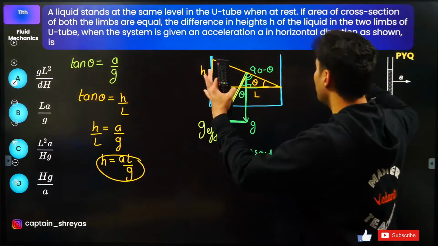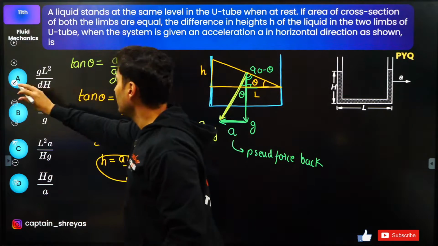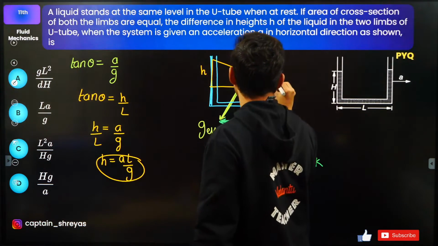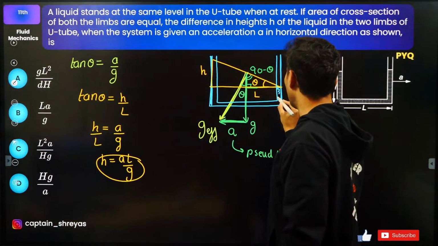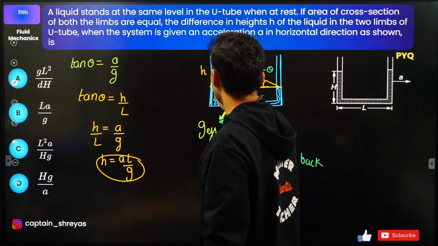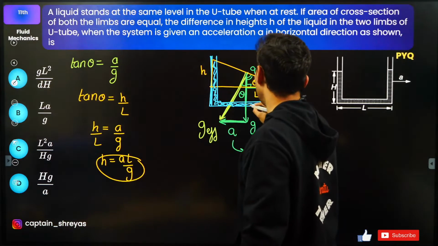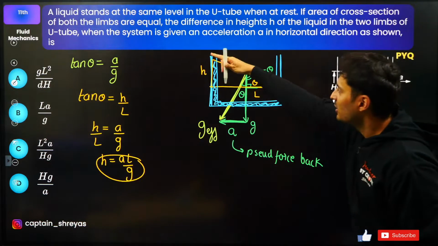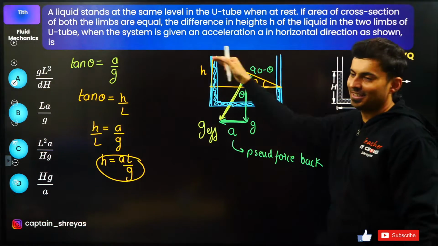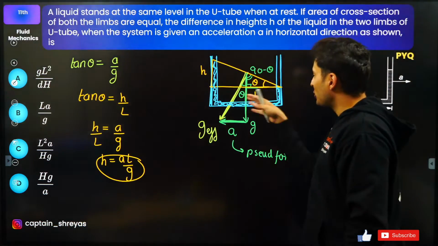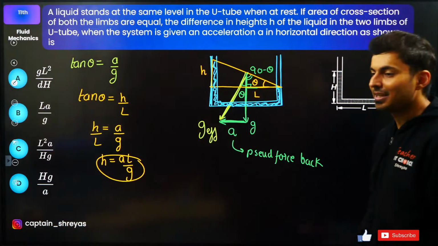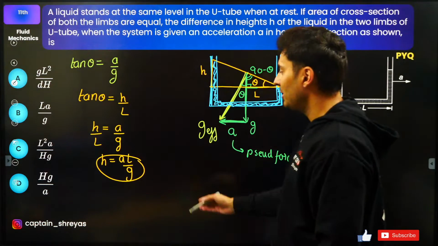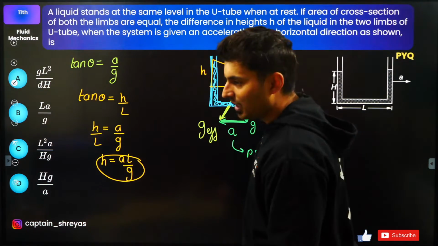Now why did I take a big container and forget the limbs? Think, even if the limbs were there, the liquid will be there only in this part. So whether the full container is there or part of the container is there, the surface of the fluid will be inclined only at this particular angle. So I just took a big container to make it look very easy. That is the trick for solving this question. So LA by g, AL by g, one and the same thing. Option B, very good. Correcto.